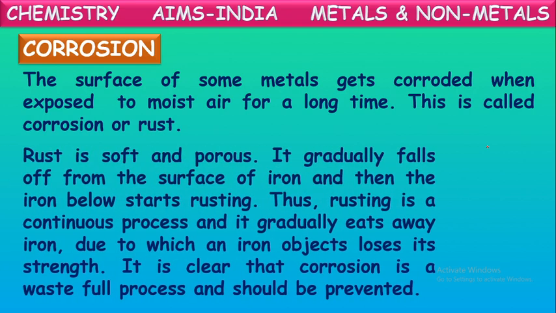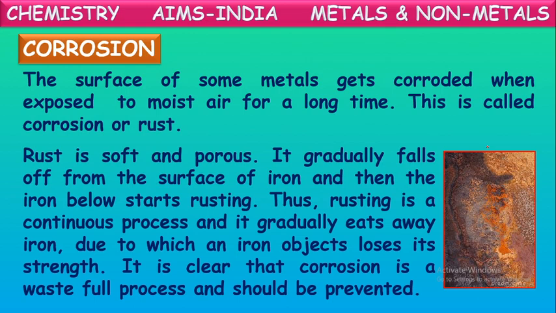Rust is a soft and porous material. It gradually falls off from the surface of iron, and then the iron below it starts rusting. So what happens? First, when you keep an iron object outside in the moist air for a certain time, a few days, we observe the formation of rust on that iron article.